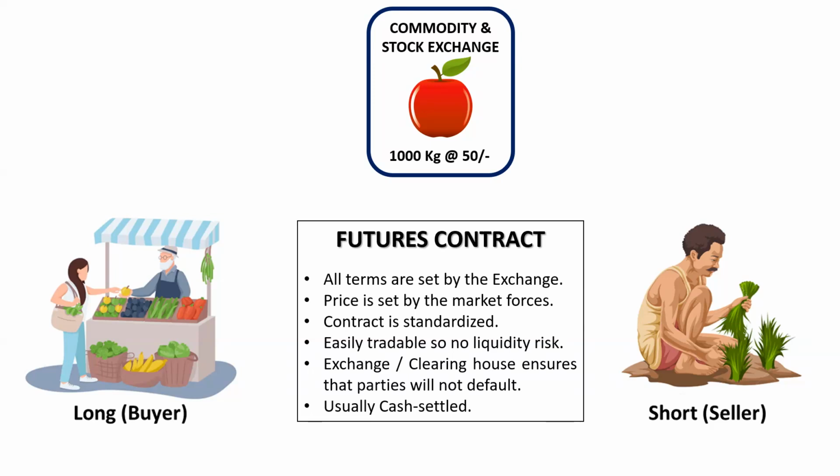The exchange or the clearing house ensures that the parties will not default on the obligation. So if the farmer has promised to sell, then he will definitely sell. If the wholesaler has promised to buy, he will definitely buy. The exchange or the clearing house is going to ensure. So in short, these parties are not going to face default risk. If you remember, in forwards we had liquidity risk, but in futures we do not have liquidity risk. In forwards we were having settlement or credit risk or default risk, but in futures we do not have credit risk and default risk as well. The price risk is going to remain because the contract price and the price on settlement can be different. So price risk still exists, but the other two risks are totally removed.